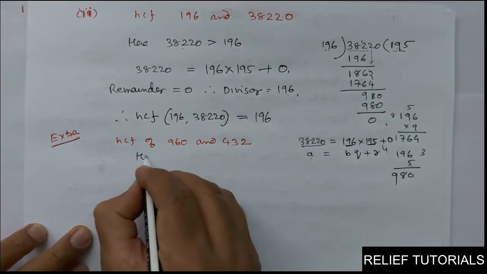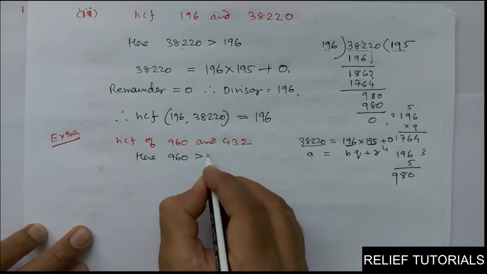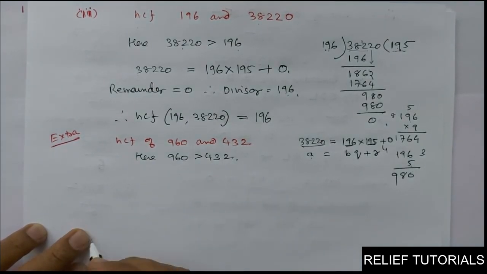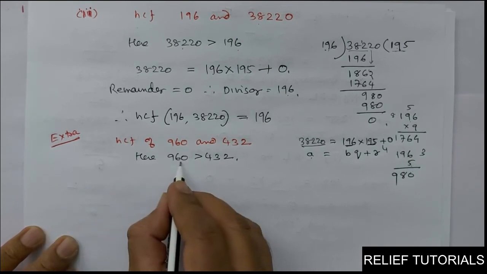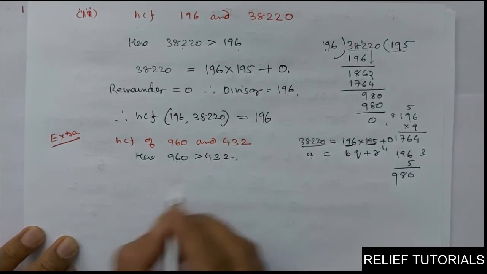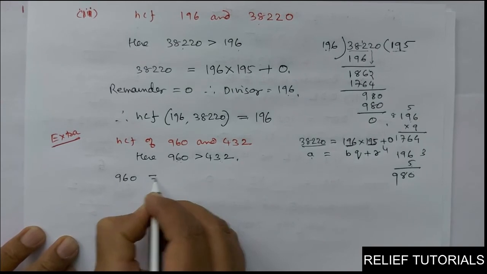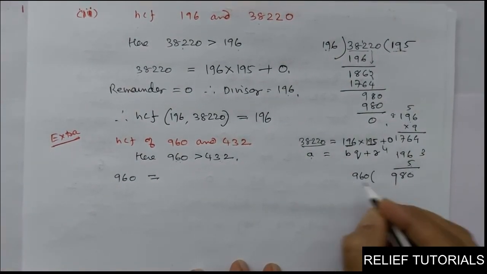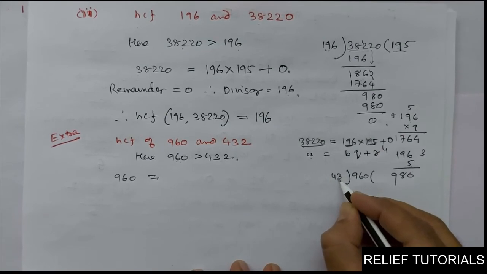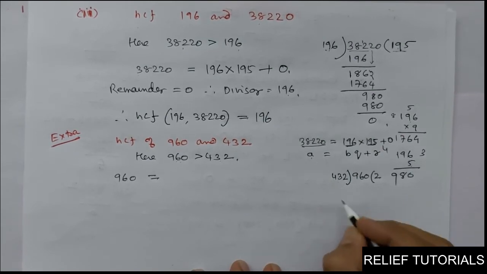So here you will write 960 is greater than 432. Okay. So therefore, you will apply Euclid division lemma to A and B. So you will write 960 is equal to, for that you have to divide here. 960 divided by 432. How many times? 2 times.